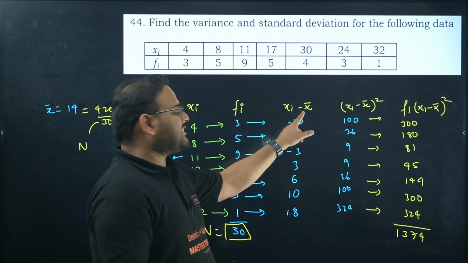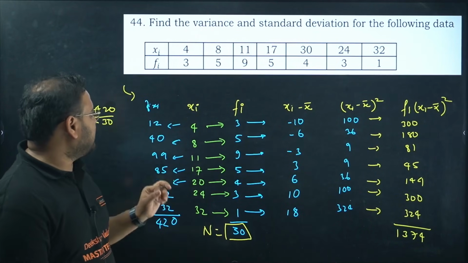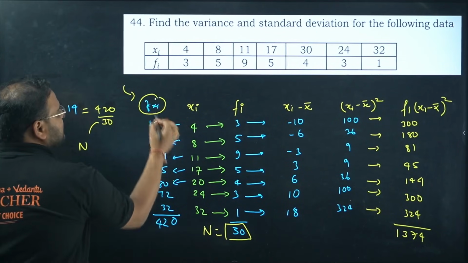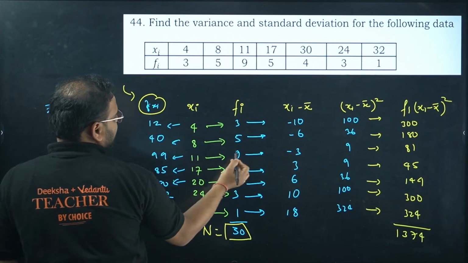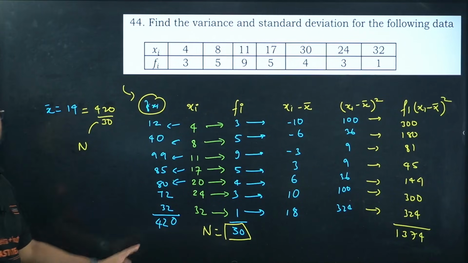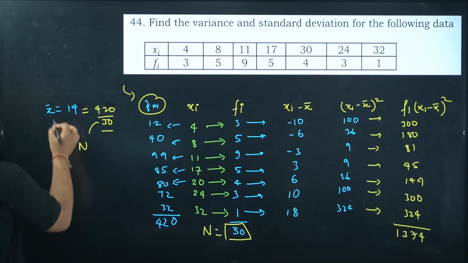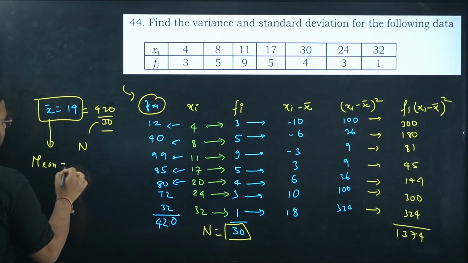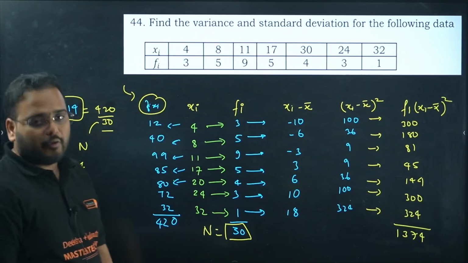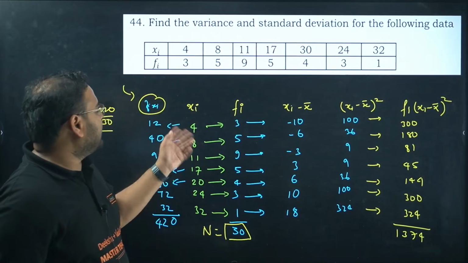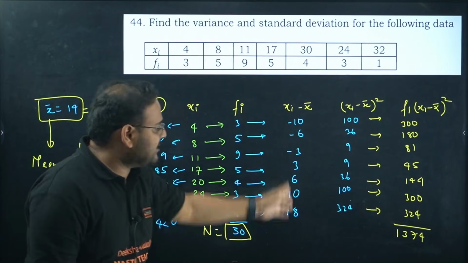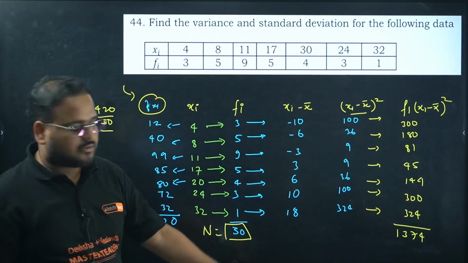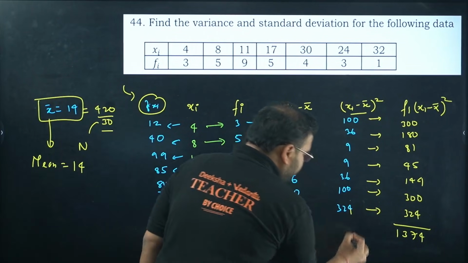xi minus x bar gives your deviations. So find this. x bar is how much? The sum of fi is 30, and if you find the sum of fi xi, that is 4 into 3, 8 into 5, 11 into 9, and take all this sum, it will become 420. Divided by 30, you get x bar, which is my mean in this case, as 14. So we get the difference as 4 minus 14 is minus 10, and so on. Take the square of that: 10 square is 100, and this is going to be 18 square, so 324.